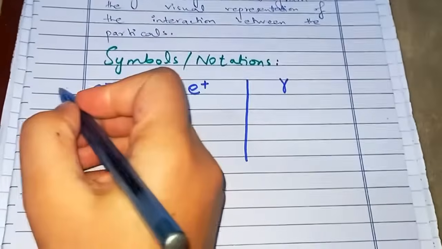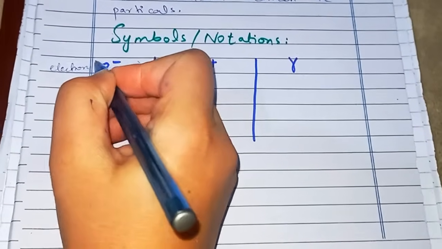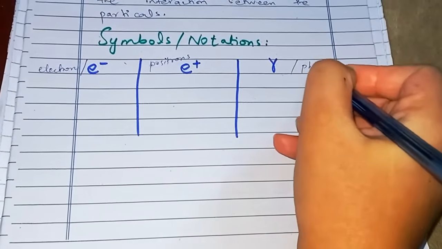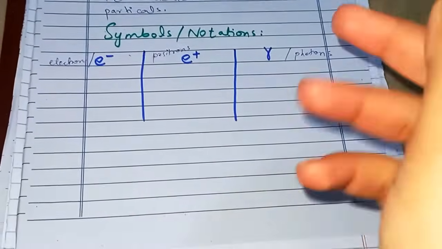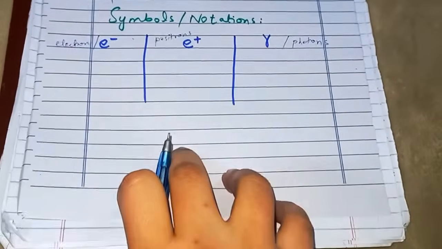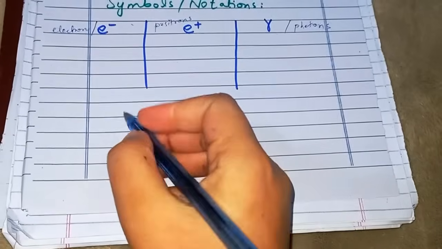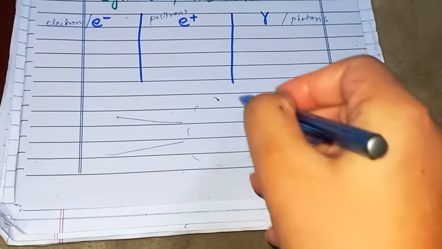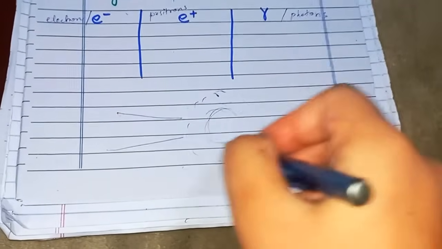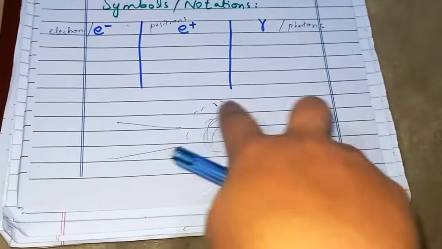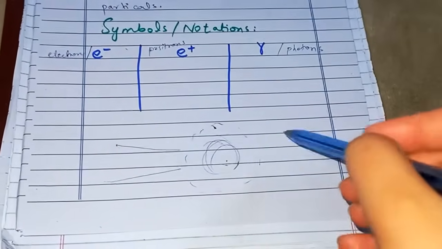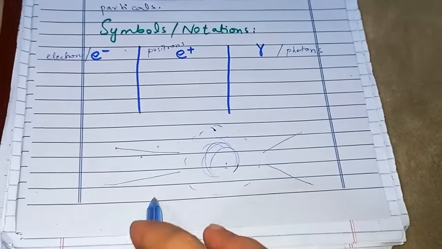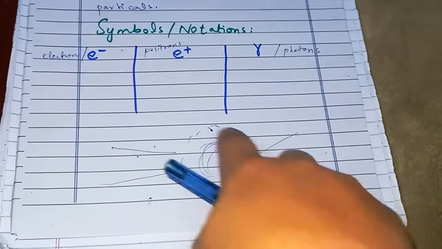Okay, you can also write here electrons, positrons, and here we have photons. In interaction we have three different things. Okay, we have the incoming particles. Let's say we have these incoming particles, they interact with each other here some way. Okay, we don't know how they interacted, so it's just the area of interaction, they interacted with each other. And then we have the outgoing particles. Okay, we can see here that we have incoming particles, outgoing particles, and the interaction section.